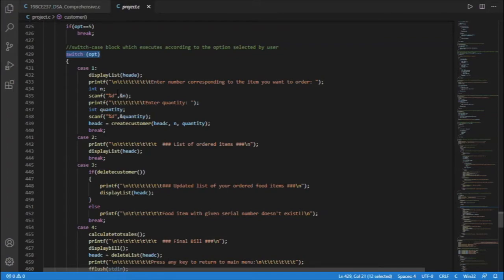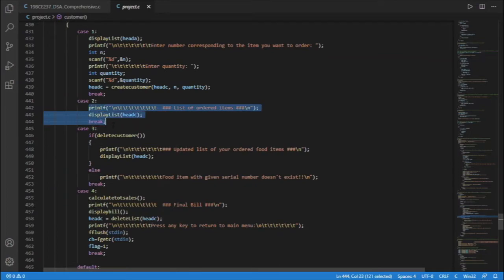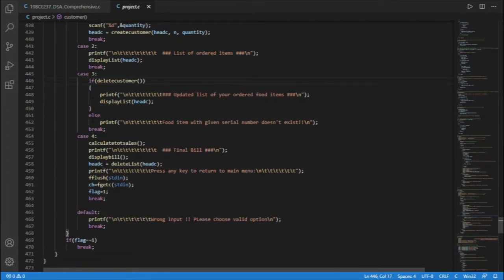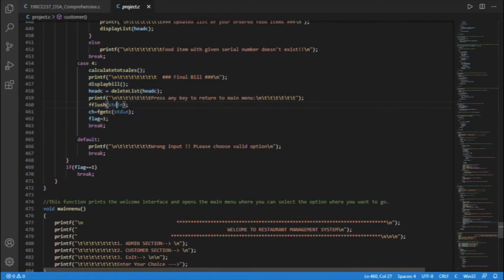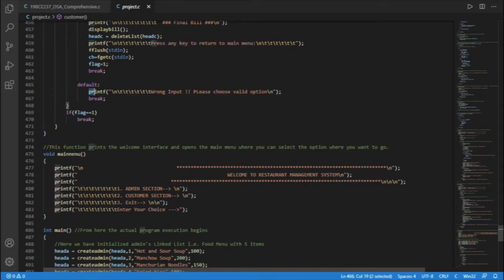Case 2 is for viewing the list of ordered items. Case 3 is for deleting any items from the order. Case 4 is for viewing the total bill and total price. After viewing total bill, we will again return to the main menu, which shows admin section, customer section and exit options. Default case is if customer chooses any wrong input option.